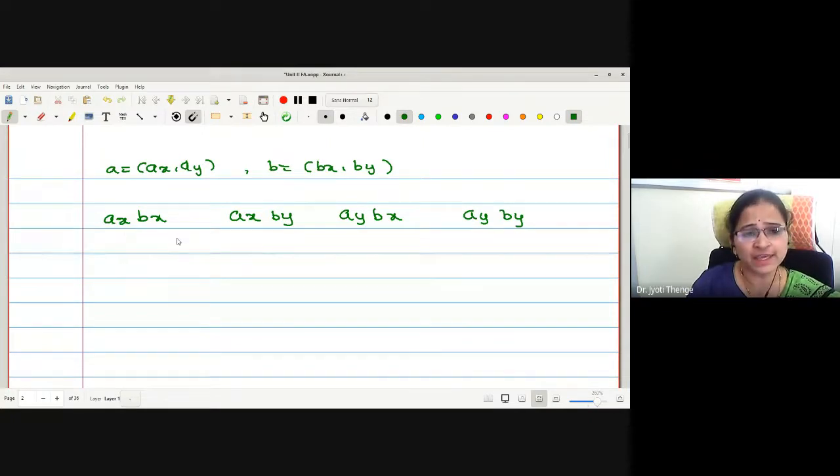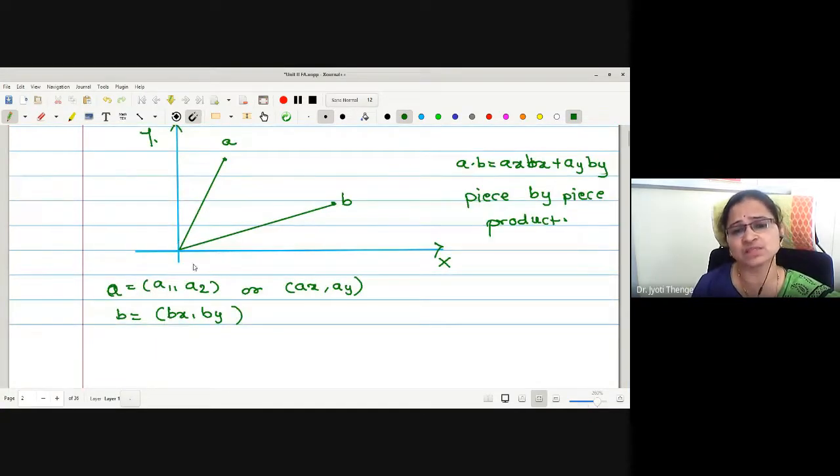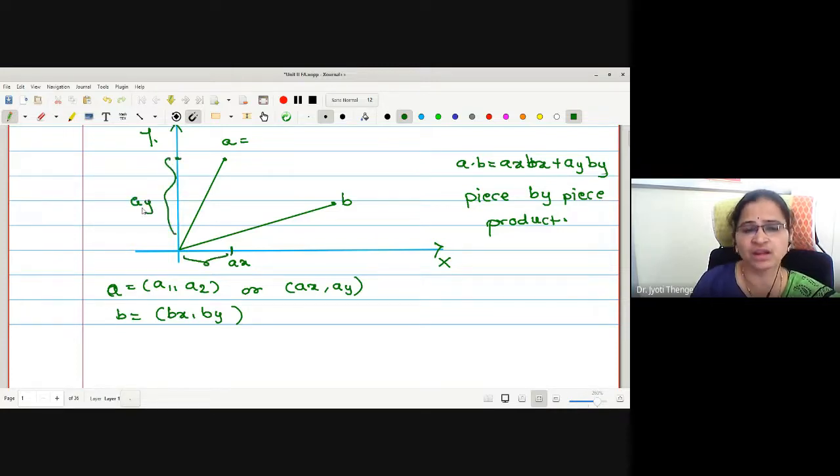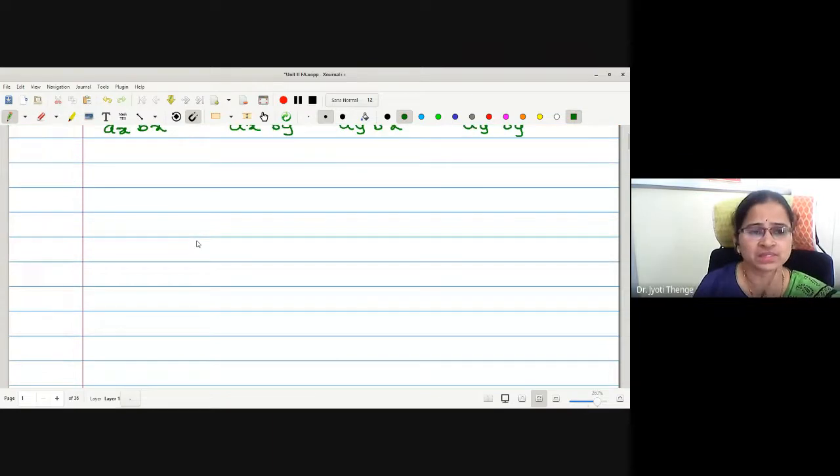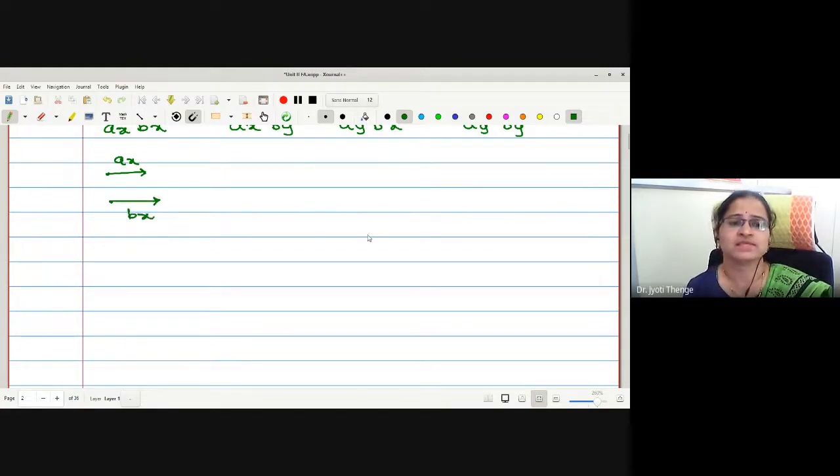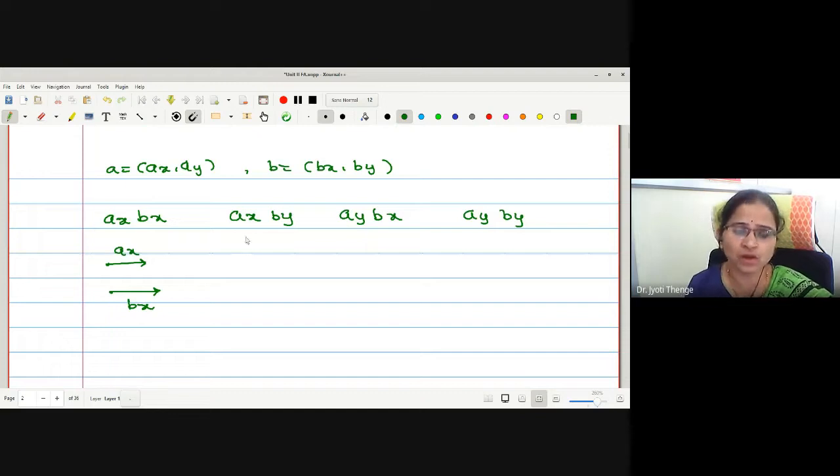If I am writing Ax Bx, what is the meaning of Ax Bx? Suppose this is Ax, and here it is the value of your Ax. And what is your Ay? Here is your Ay. Ax is the coordinate lying along the x-axis, Ay is the coordinate lying along the y-axis. What about Bx? Same thing, lying along the x-axis. Both the coordinates are lying along the x-axis.